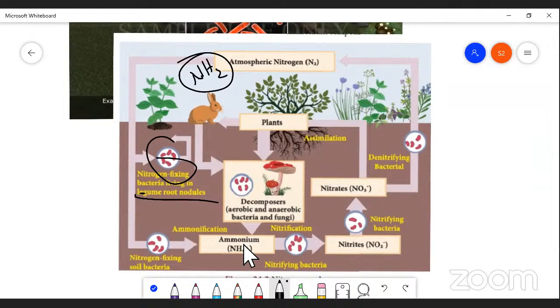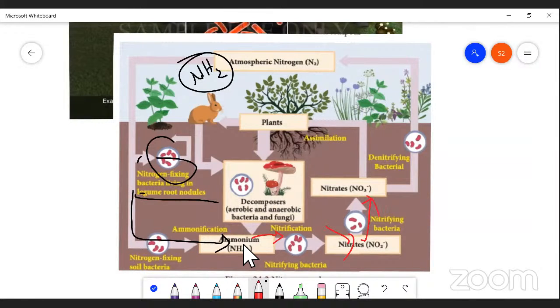Again, this ammonia is converted into nitrite by nitrifying bacteria. Here, this atmospheric nitrogen is converted into ammonia. Again, this ammonia is converted into nitrite. Again, this nitrite is converted into nitrate.